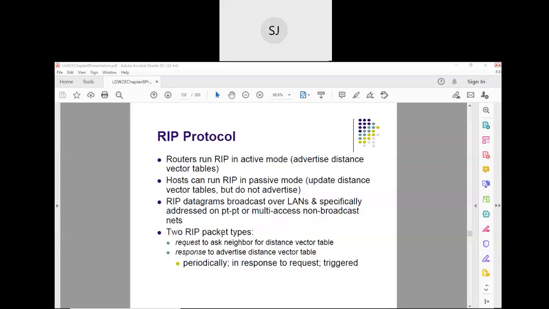There are two RIP packets. One is a request.